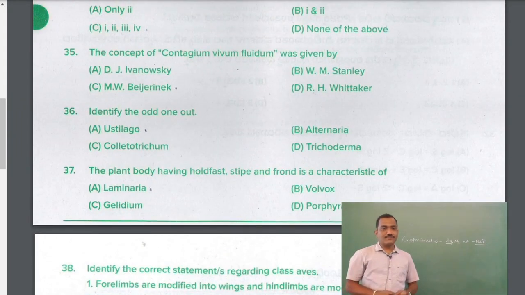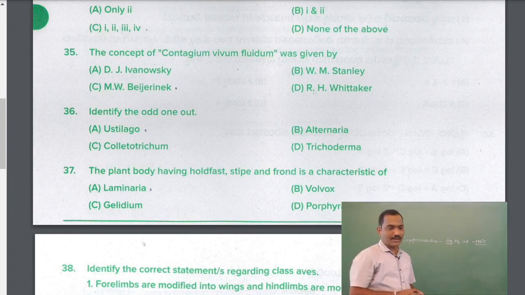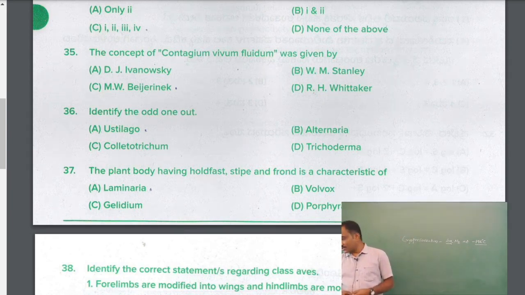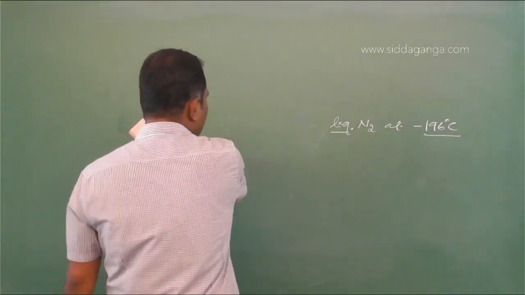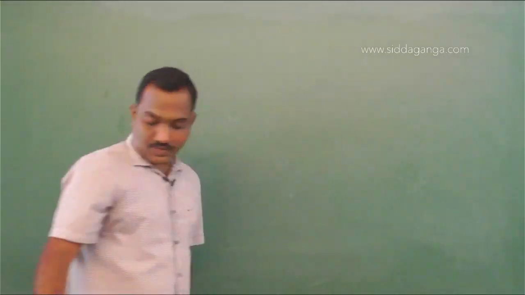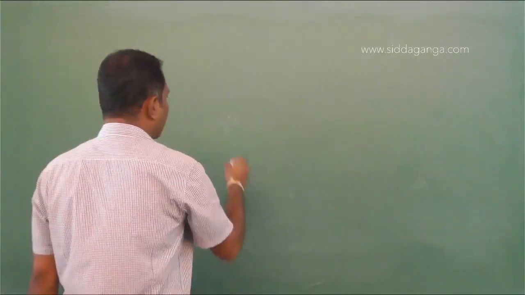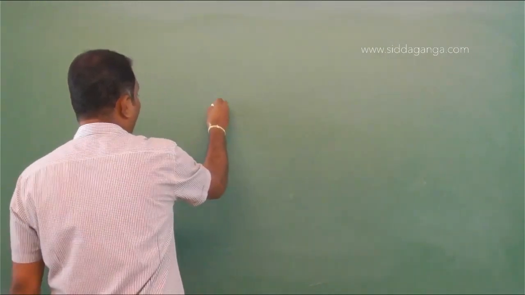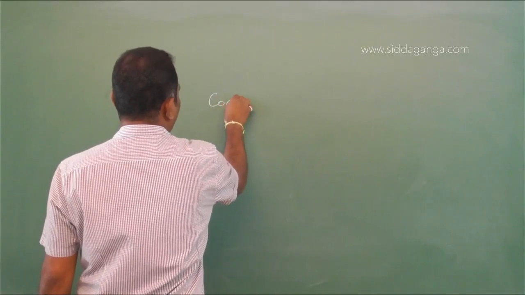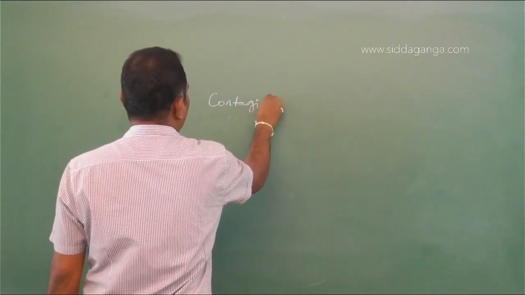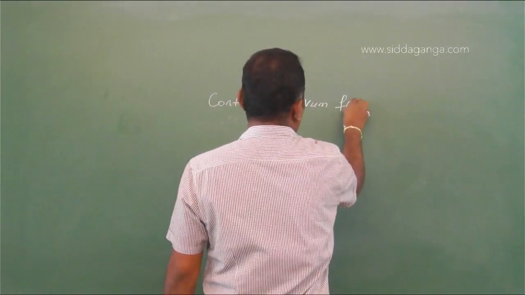Okay. The concept of contagium vivum fluidum, infectious fluid, was given by whom? So who discovered contagium vivum fluidum? Viruses are infectious fluid. This was given by the scientist by the name M.W. Beijerinck.